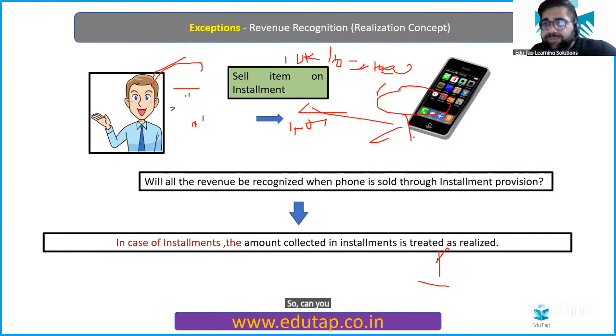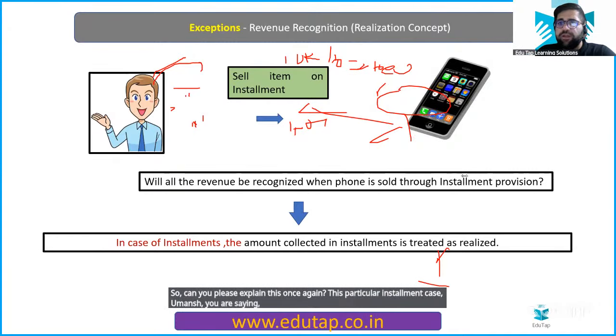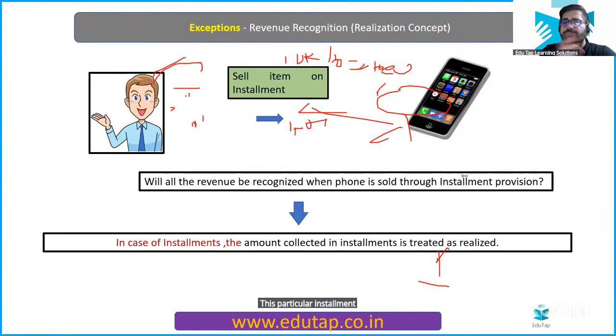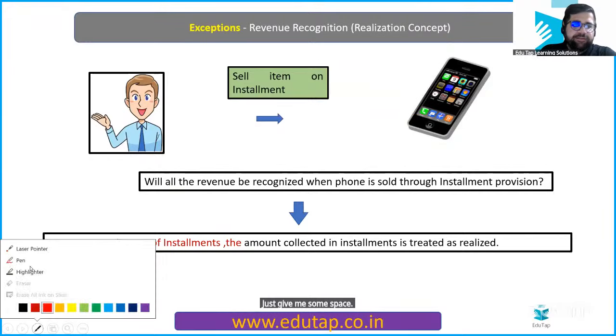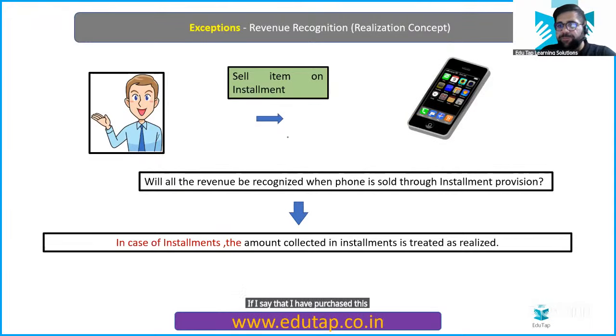So can you please explain this once again? This particular installment case, or the previous one? Only installment. Okay, I will try it again. Just give me some space. If I say that I have purchased this particular phone from Mr. Ram, and Mr. Ram has given me the facility of installment.